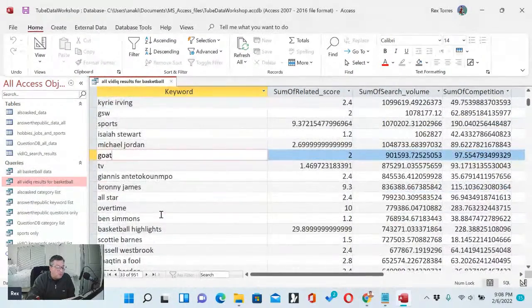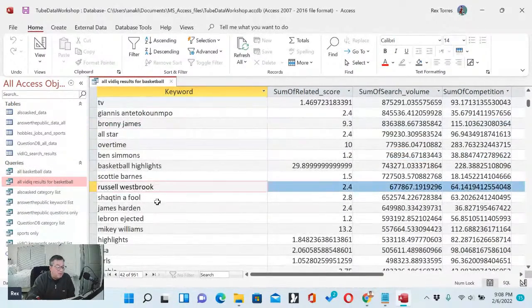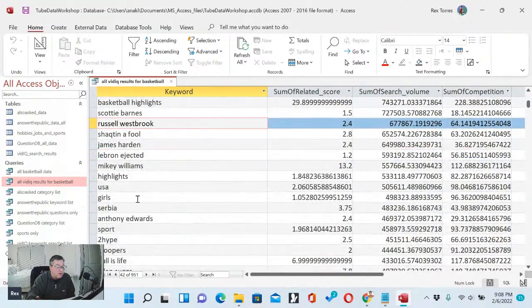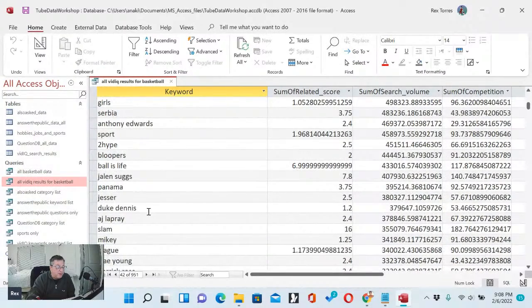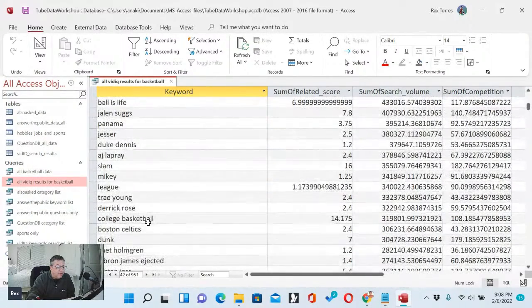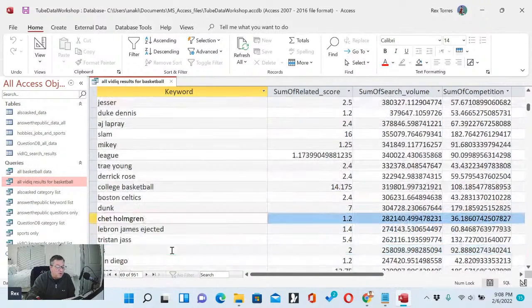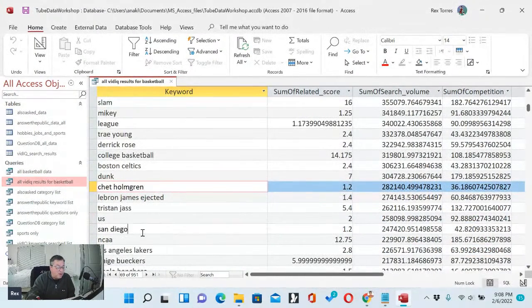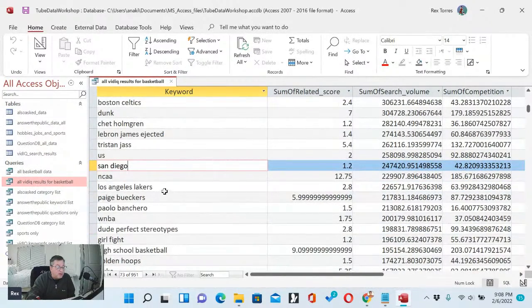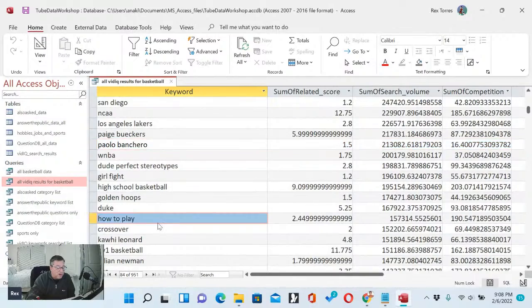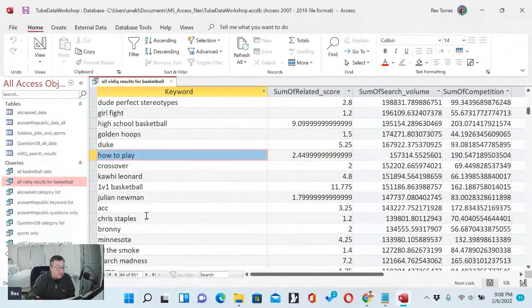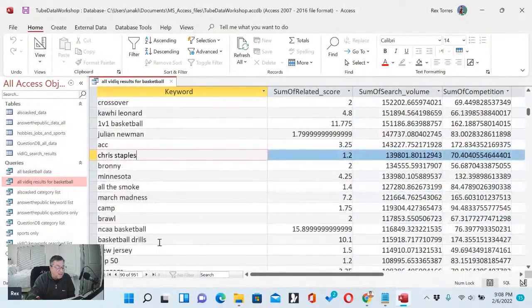And these are all the top searched. I'm here going through the top 30. Russell Westbrook, girls, Serbia, Anthony, and sport, bloopers, Panama, league, college basketball, Boston Celtics. So these are the most searched here. San Diego, I'm here at number 73, Los Angeles Lakers. We're in the top 80, 90, we're here at number 90.